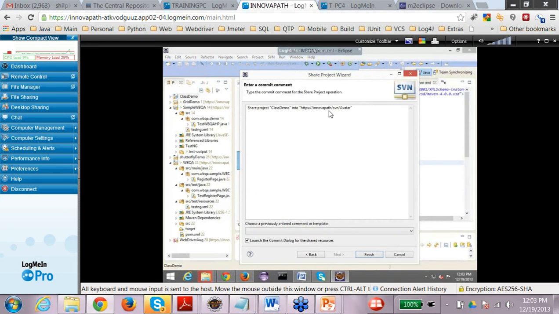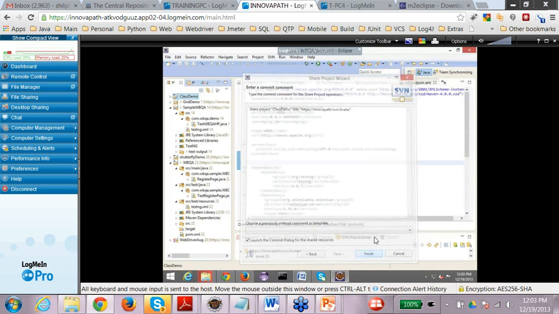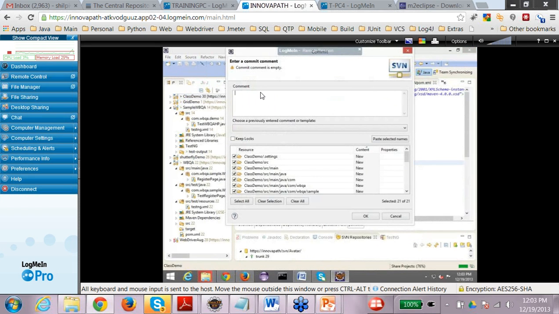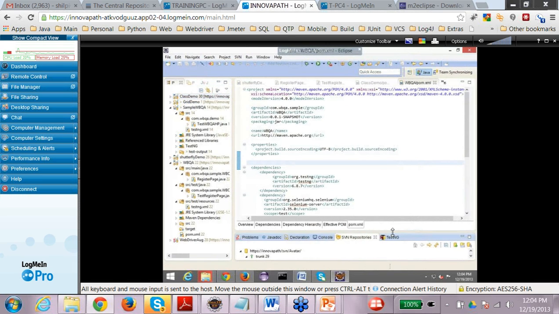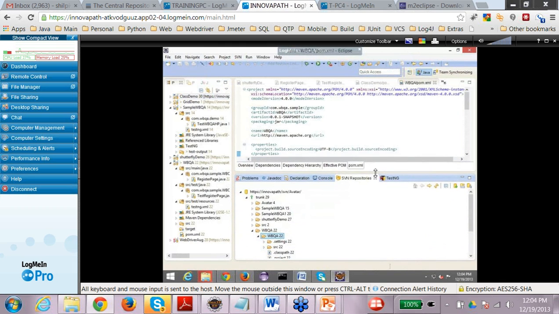If you want to put any comment, you can do that and say finish. You can add the comment, so I can write here initial comment. And these are the files which are new. If you see, the content is new because I'm committing for the first time, and you can press OK. So once you do this, this would be added to your trunk. So you can actually see in the SVN repositories now.